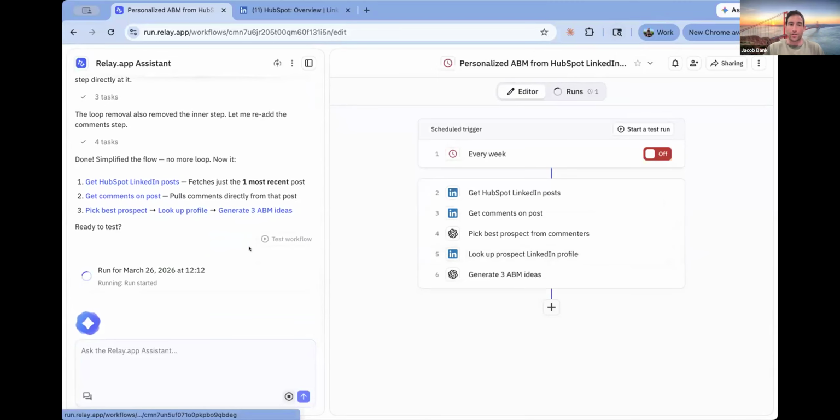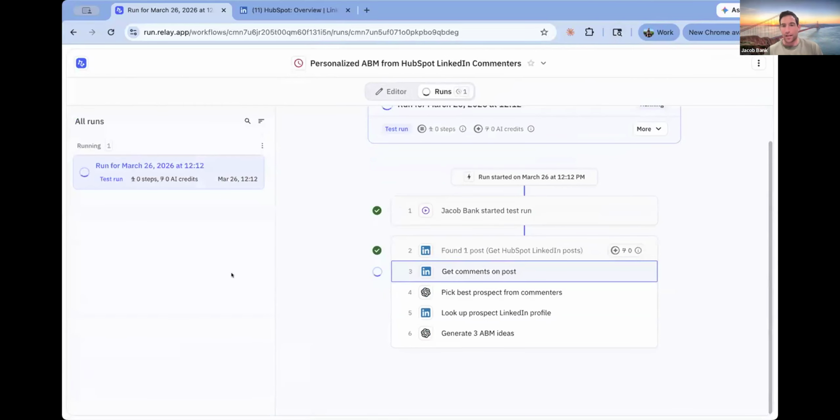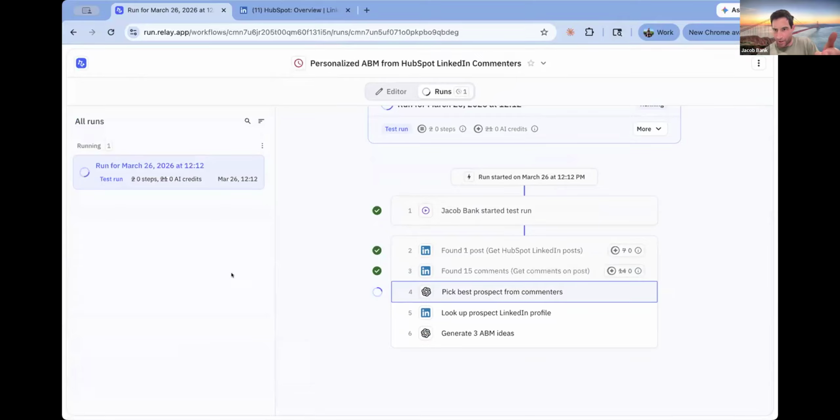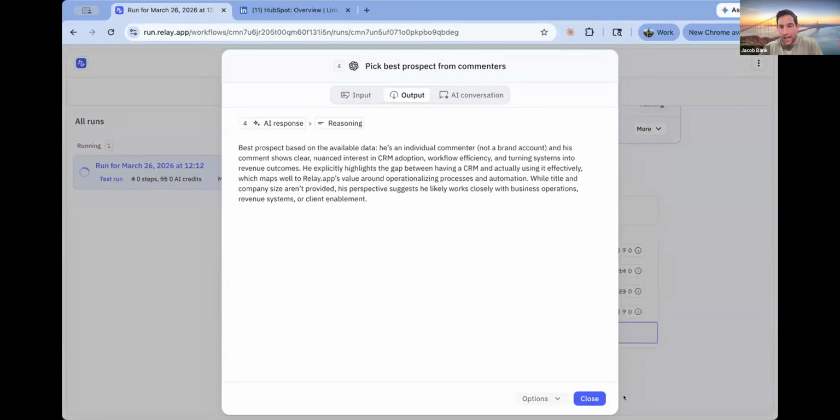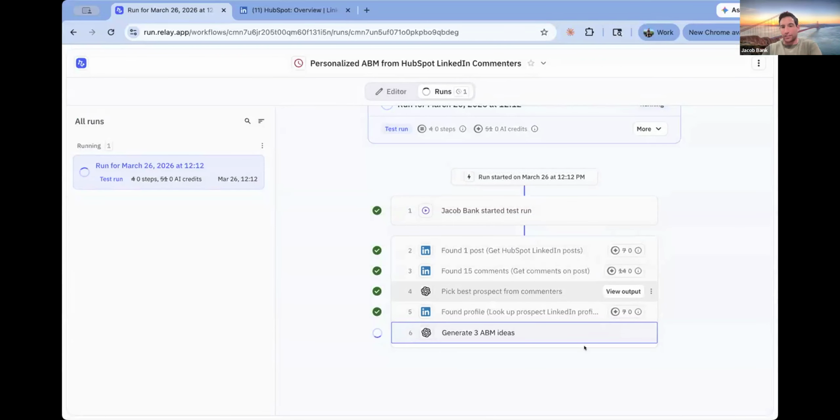And if I pop over to the Runs tab, you'll be able to see what's going on. So we found the most recent post from the HubSpot account. We found the 15 comments on that post. Now AI has selected who it thinks the best prospect is. It thinks this guy, Syed. Here's why it thinks it's the best prospect. And now it looked up his LinkedIn profile to get some more information about him. And now it's generating the three personalized ABM ideas.